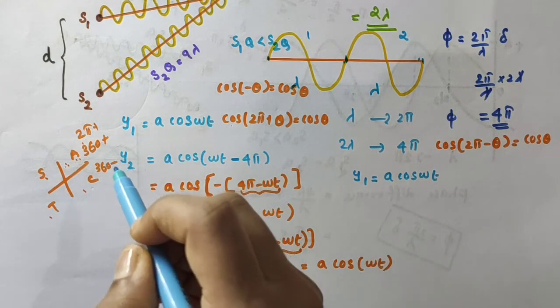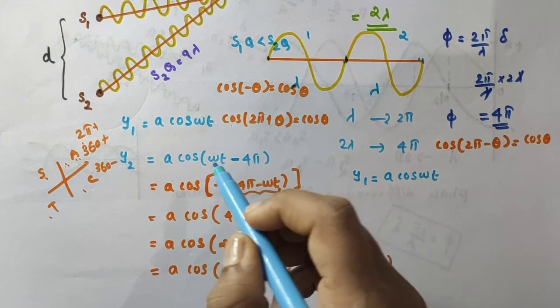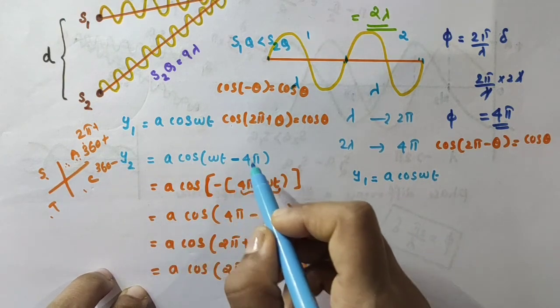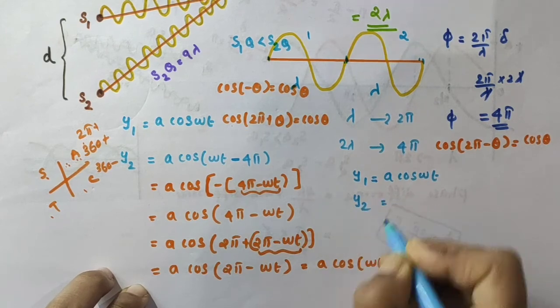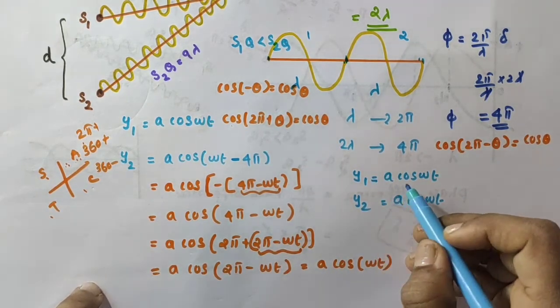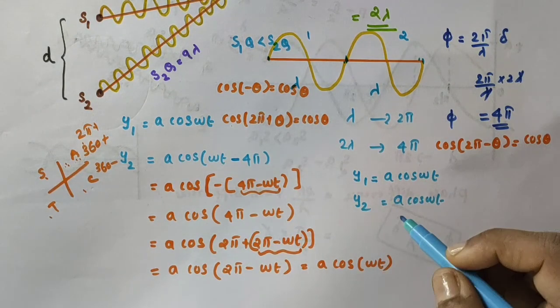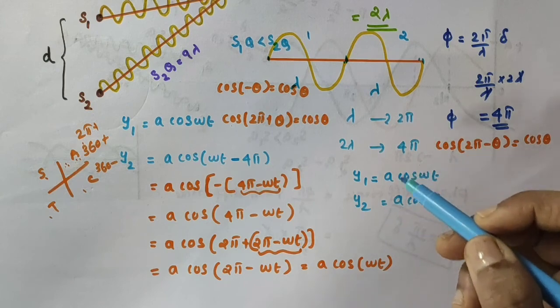So we got the displacement produced by the source S2 as y2 equal to A cos of omega t minus 4 pi. But you see this A cos of omega t minus 4 pi is again equal to what? A cos omega t. So y1 equal to A cos omega t, y2 is also equal to A cos omega t. That is, these two displacements are again in phase.